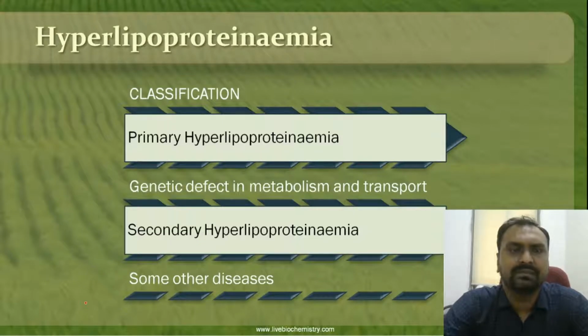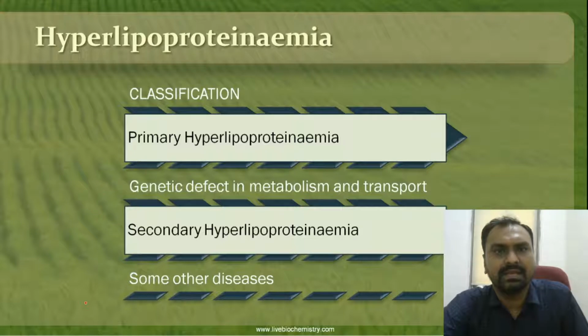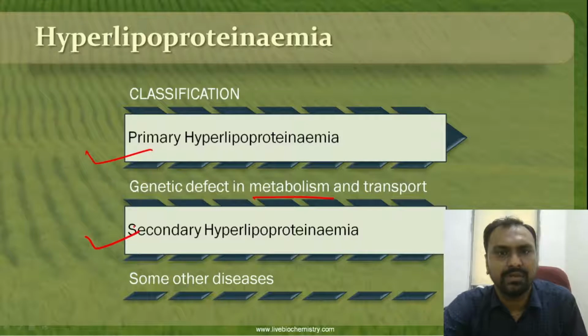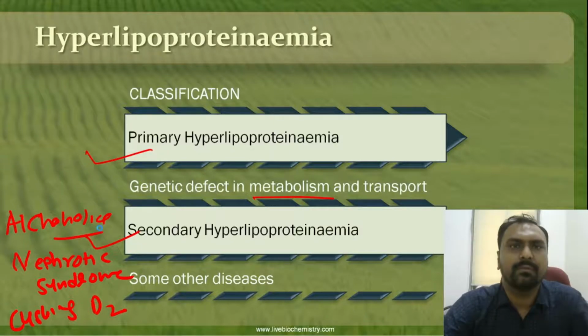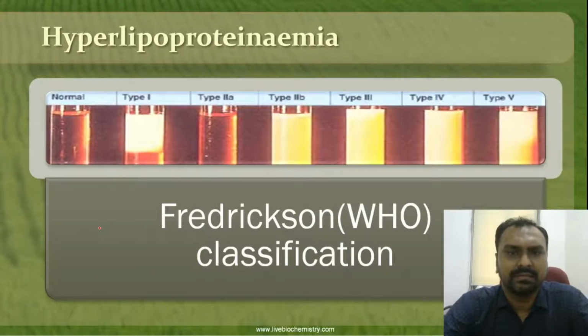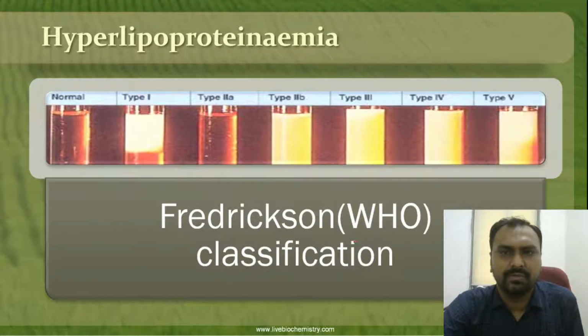If we further classify hyperlipoproteinemia, it can be primary hyperlipoproteinemia, due to a genetic defect in the metabolism and transport of lipids. Or it can be secondary hyperlipoproteinemia, where it is due to a disease, like nephrotic syndrome, Cushing disease, or even alcoholism. So the classification is given by the WHO, that is the Fredrickson classification for hyperlipoproteinemia.